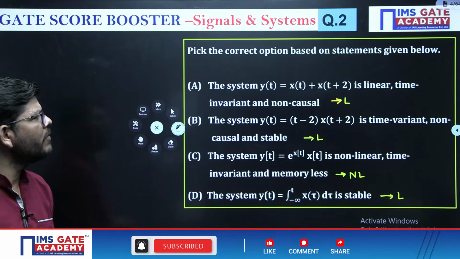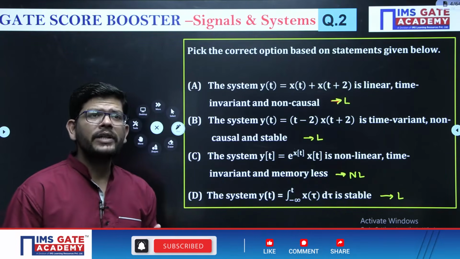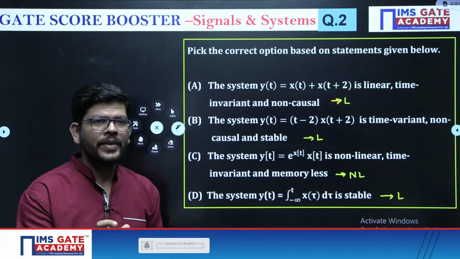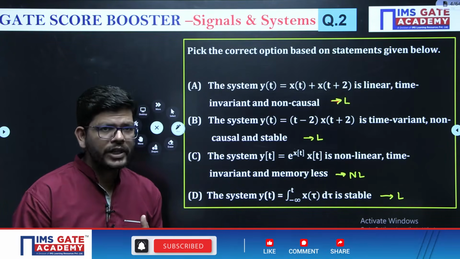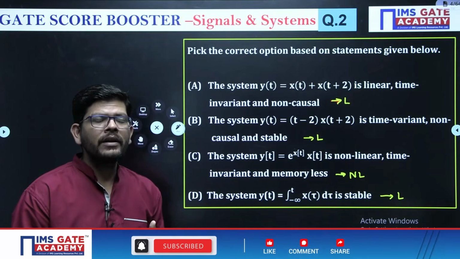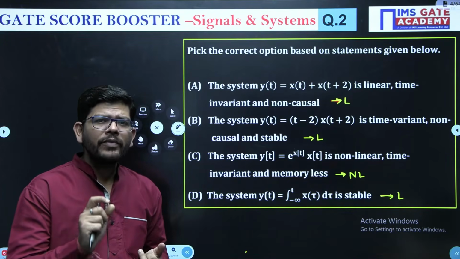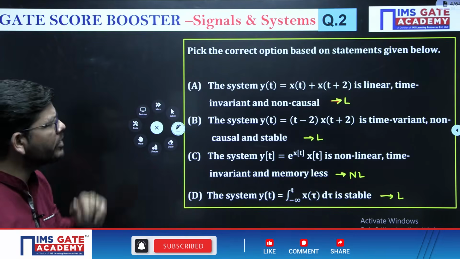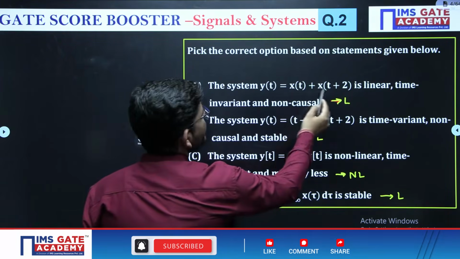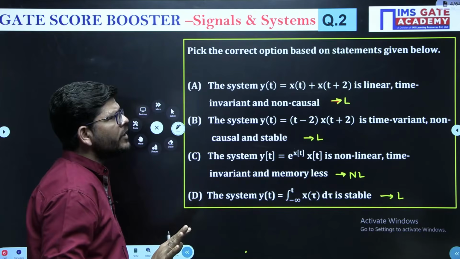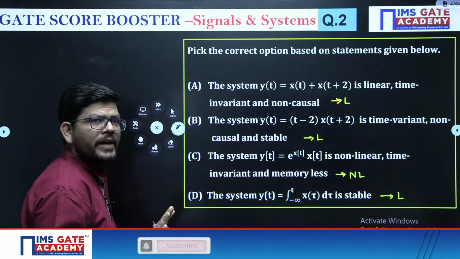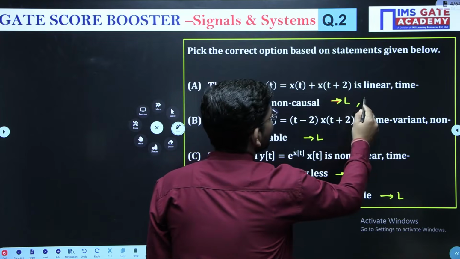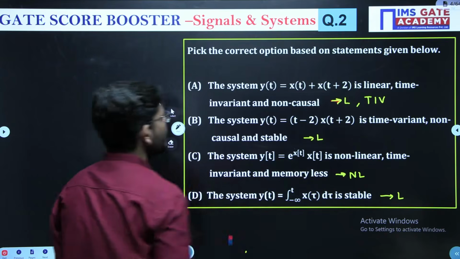Now when it comes to time variant or invariant, there should not be any operator operating on t, right? There should not be any coefficient of time present in the input-output relation, correct? And there should not be any kind of reversal or time scaling done on t, right? Now see, what we can see here, this is x of t plus 2. No coefficient of time and no operator operating on time, or no scaling or no reversal is done. So this is time invariant, correct?